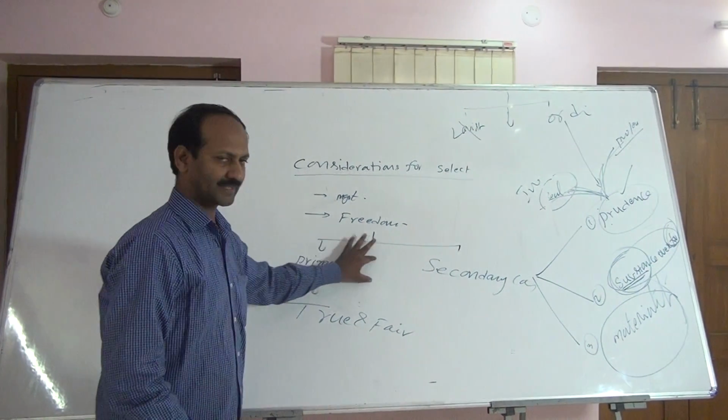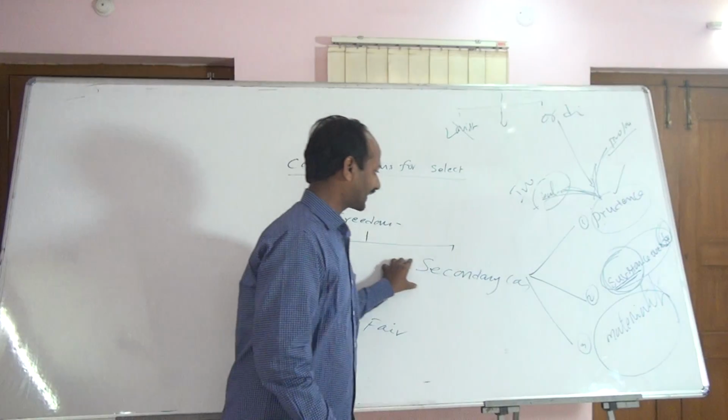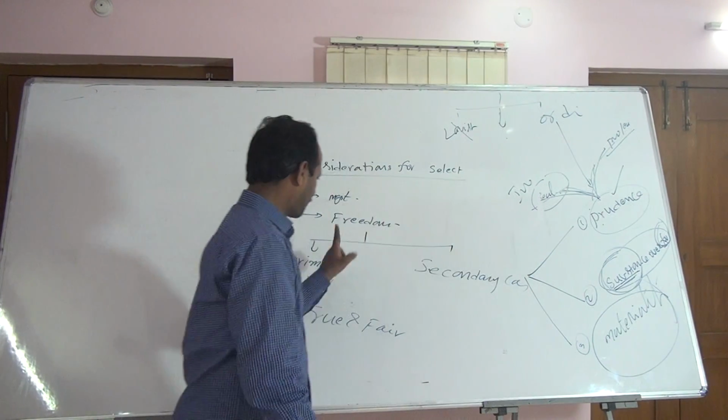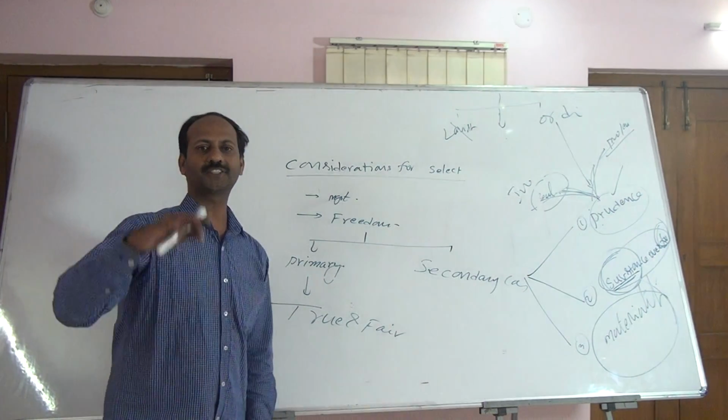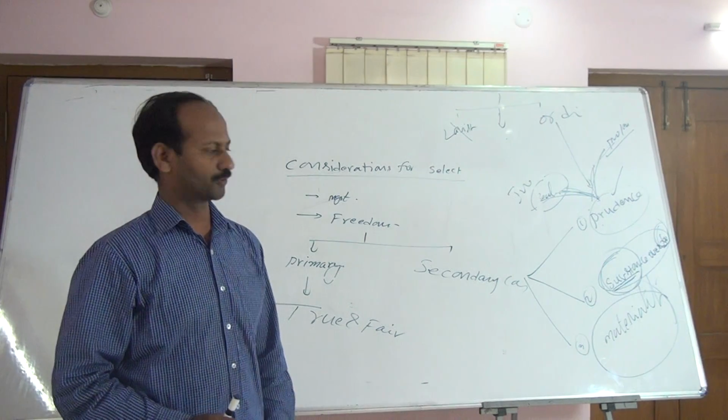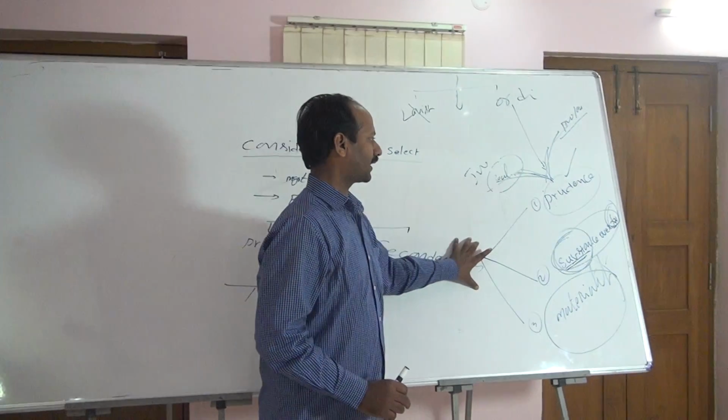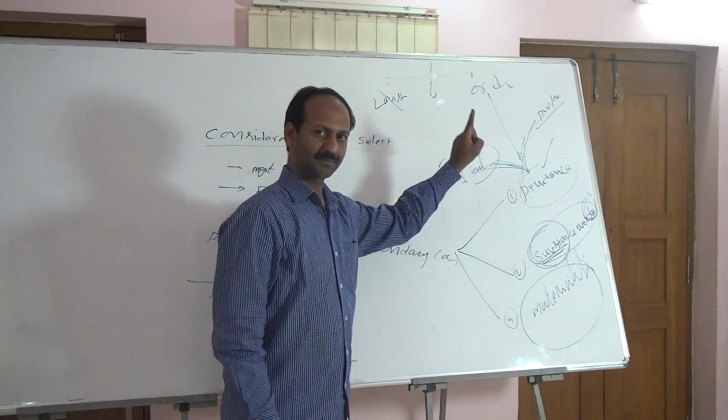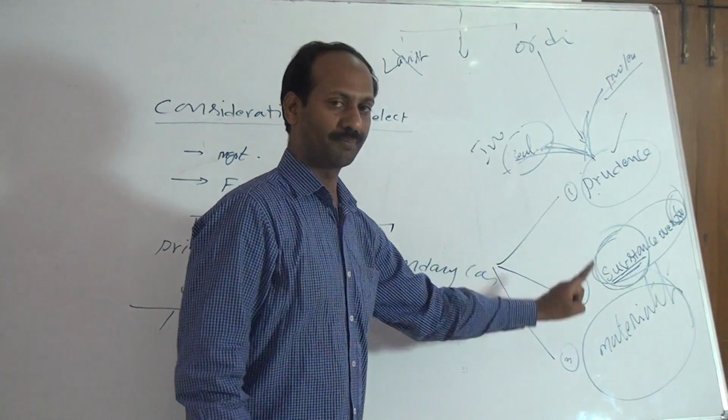Finally, both things we have to decide at the time of selecting accounting policies. One is the primary consideration, the second is the secondary considerations. The primary consideration is that the financial statements shall show a true and fair view. Secondary considerations are: one, prudence; second, substance over form; third, materiality.